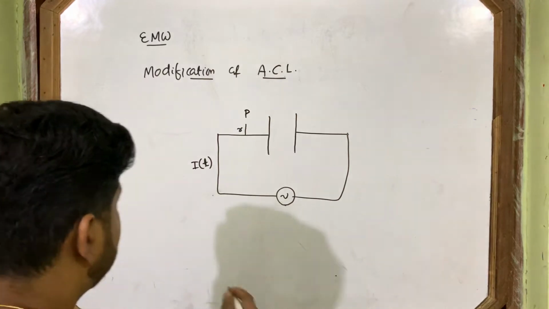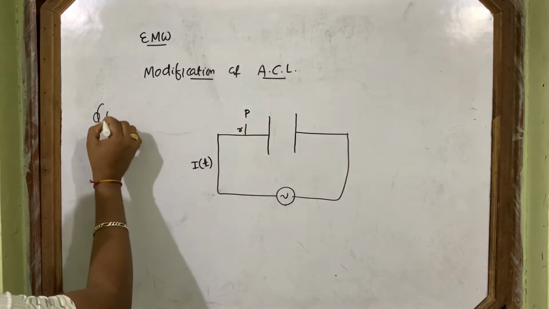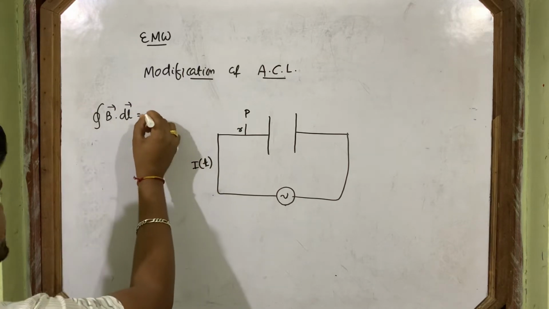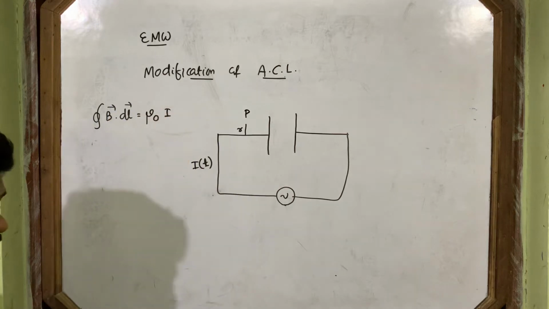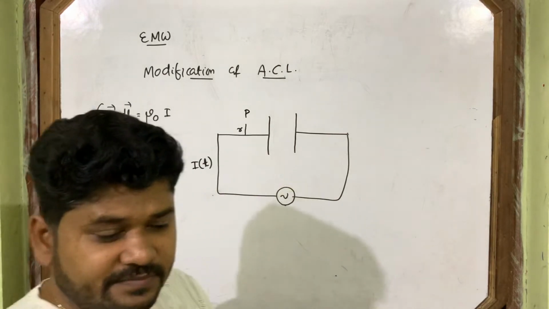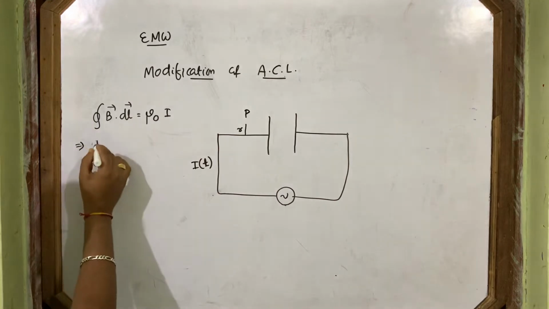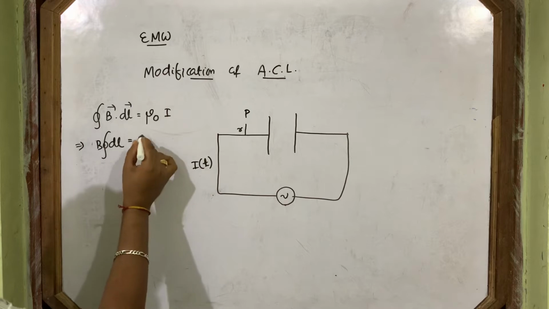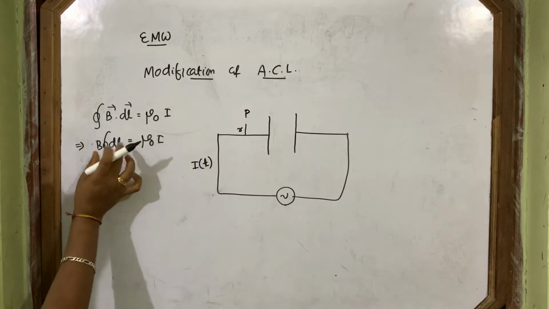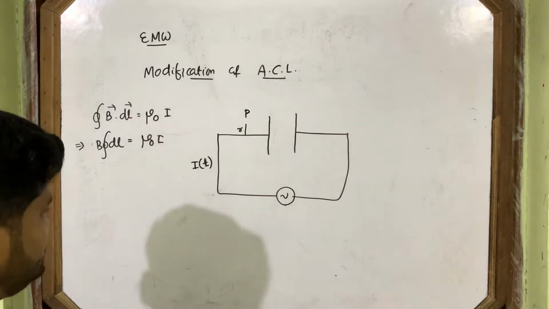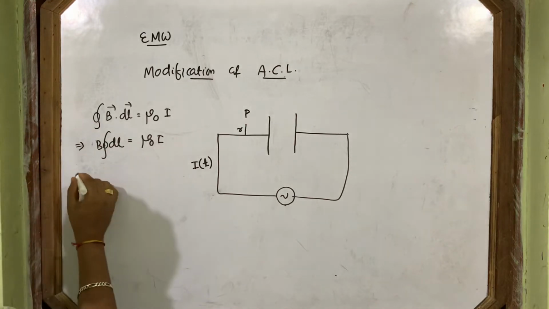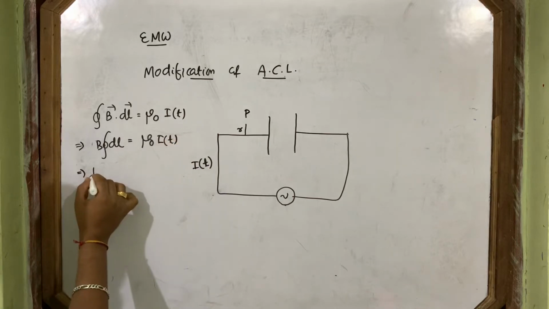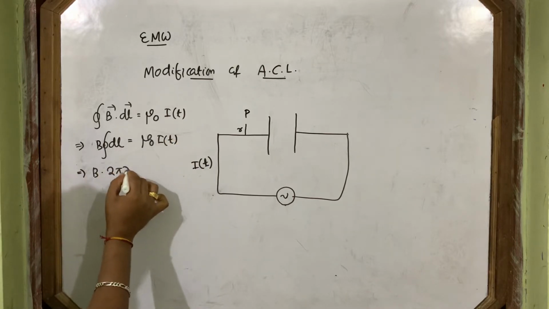So now let's use Ampere's circuital law: integral of B vector dot dl vector is equal to mu naught I. So B dl cos 0, which is 1, so B times the integral of dl. This I is a function of time. This integral is 2 pi r.